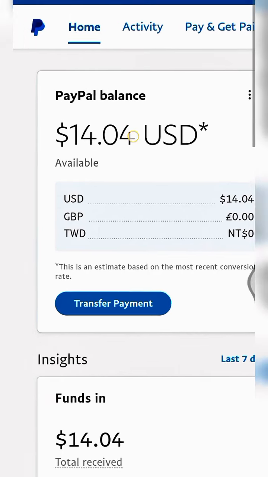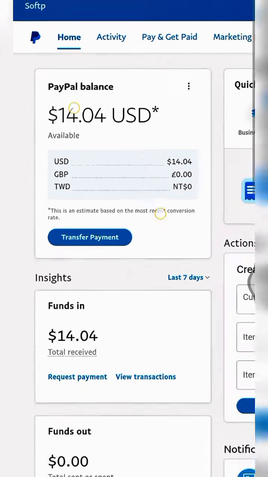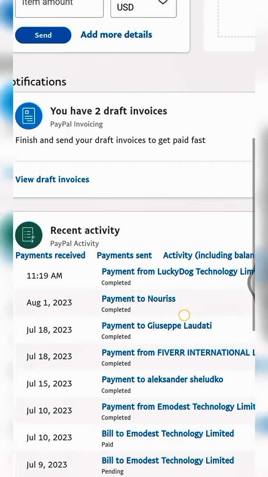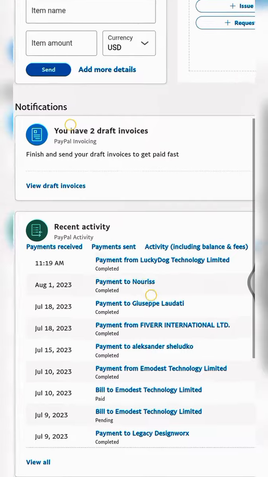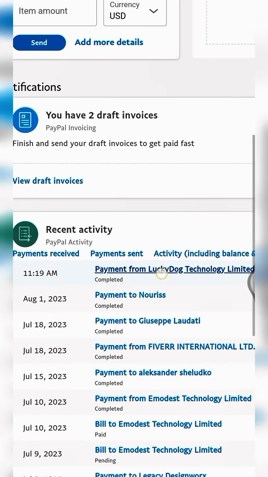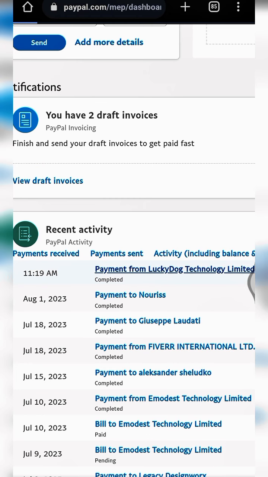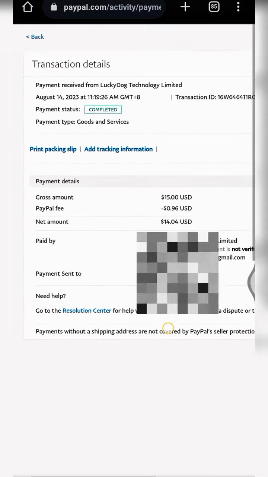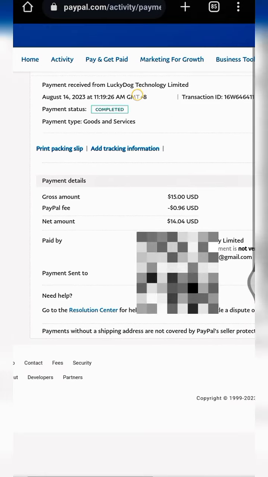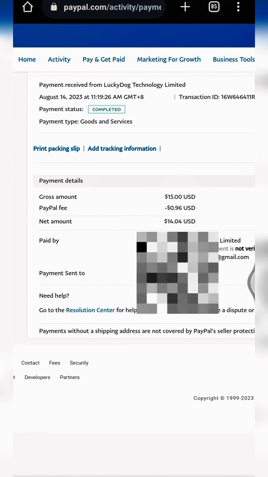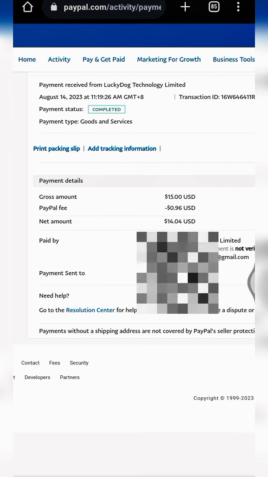As shown right here, I have a total balance of 14.04 USD in my PayPal account, and as shown in my transaction activities right here, you can see this is the amount, 15 USD received. So it was from... let me click on the transaction to show you guys the full information. As shown right here, I received that amount today around 19 a.m. 15 USD, PayPal fee of 9.6 USD. So I now have a total of 14.04 USD as my balance.